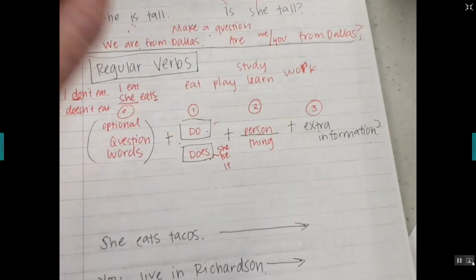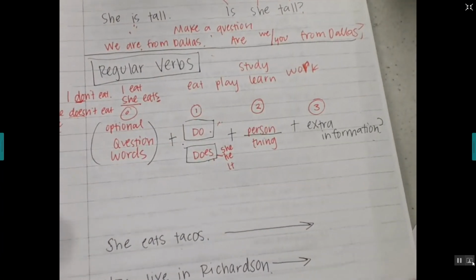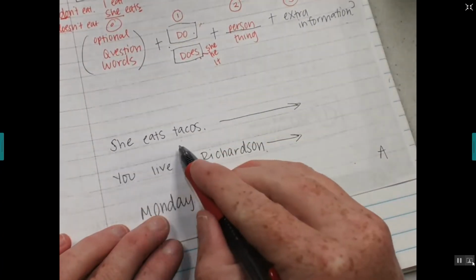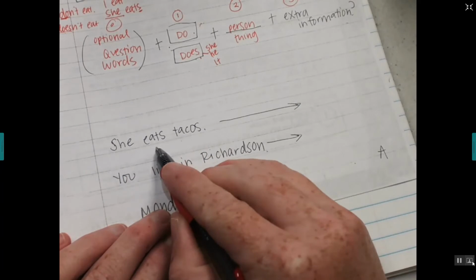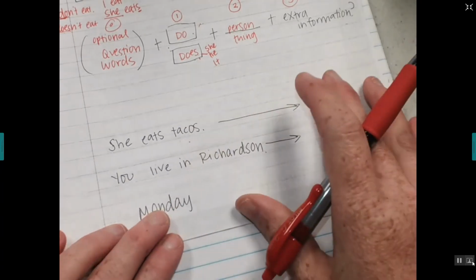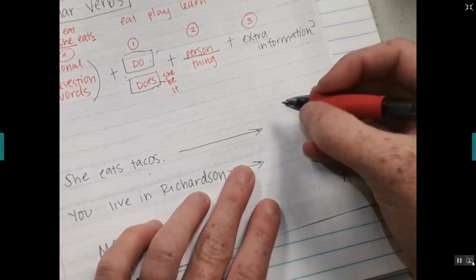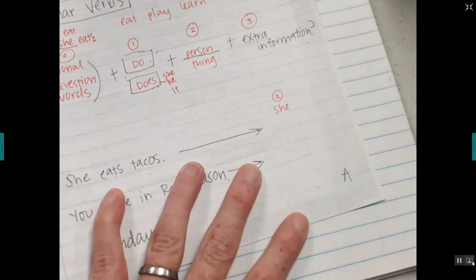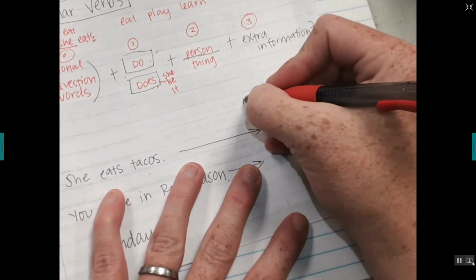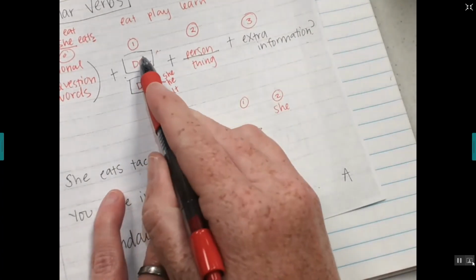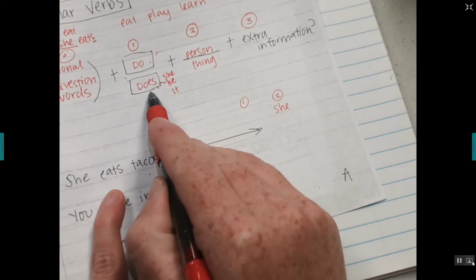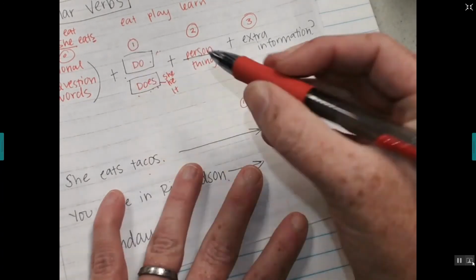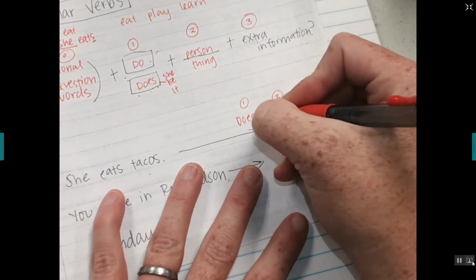Okay? So let's write a question. Look at this one. We're going to make a question. She eats tacos. She eats tacos. Okay? So if she is our person for number 2, what word are we going to use for number 1? Do or does? Look. She. We need to use does. So, does.